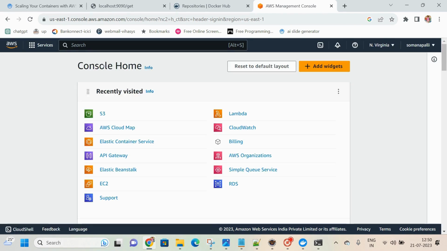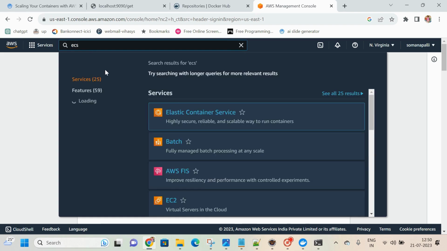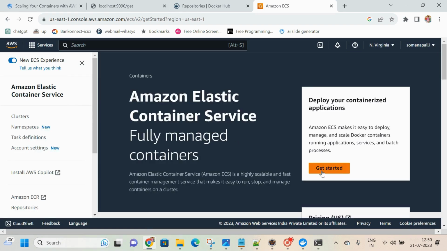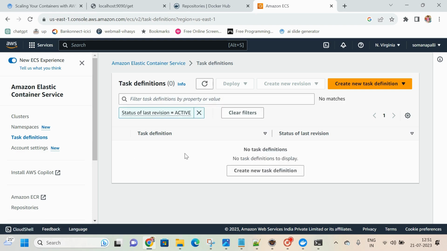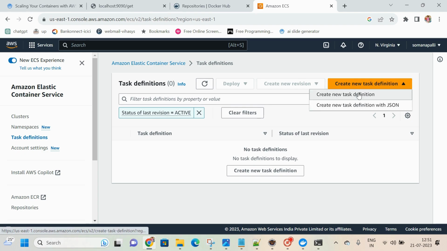Okay, so here, in Services, type ECS, Elastic Container Service. Click get started. Here, clusters, namespaces, and task definitions are there. If you really want to, first try to prepare the task definition, prepare the task itself. So as I mentioned, create a new task definition.